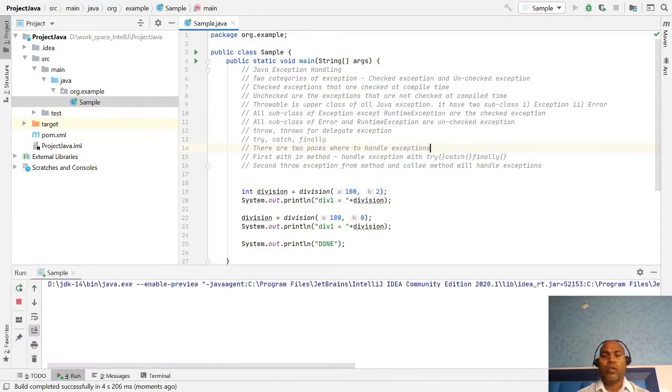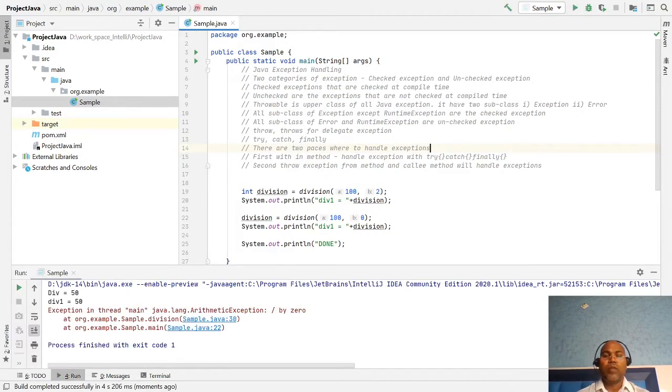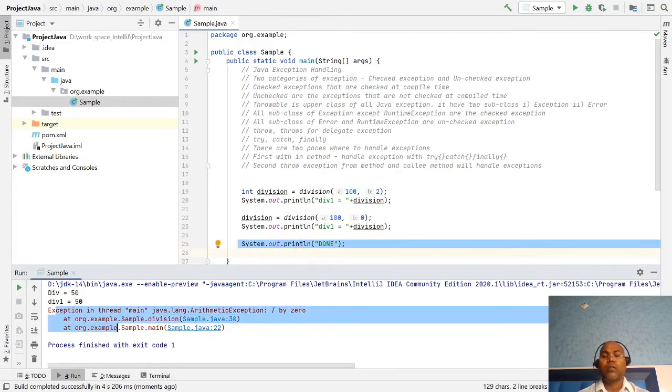Here we notice we get division 1, and after that my program does not terminate successfully because we are not getting the done message, and our program is terminated.